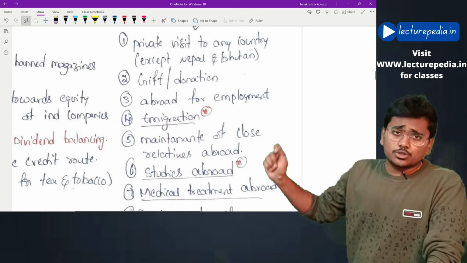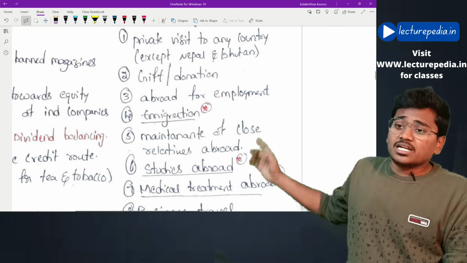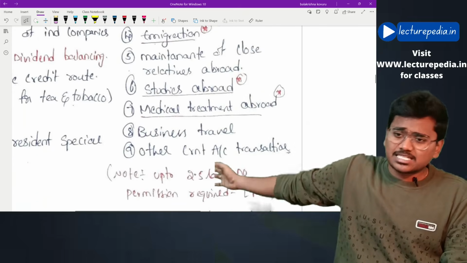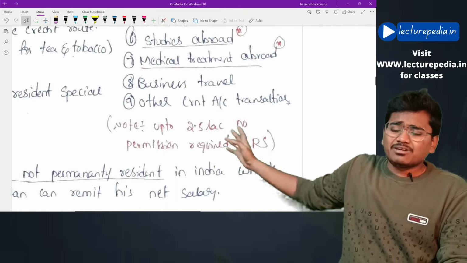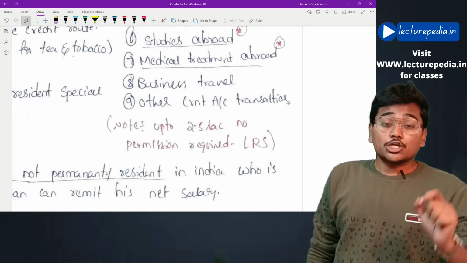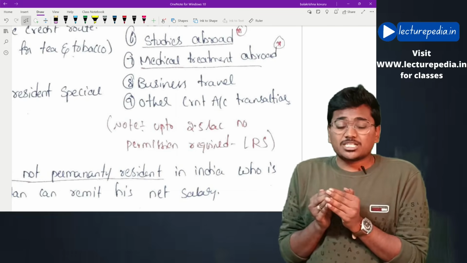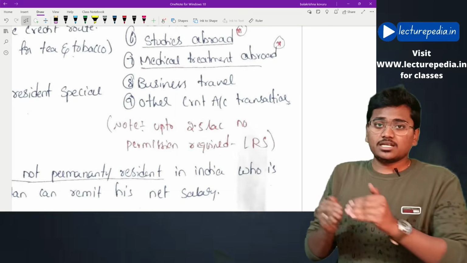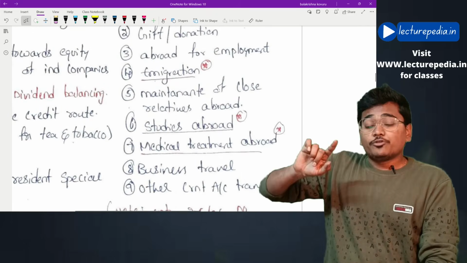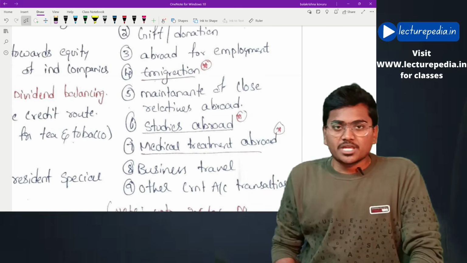Next, if you want to give any gift or donation, you need RBI's approval. Next, if you are going abroad for employment or immigration, maintenance of close relatives, studies abroad, medical treatment abroad, business travel, other current account transactions, for all these schedule 3 transactions, you need approval of RBI. However, if you are spending an amount less than $250,000 on these transactions, then RBI approval is not required. If you are spending an amount exceeding $250,000, only then RBI approval is required.